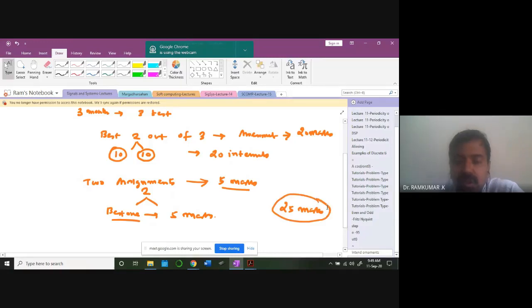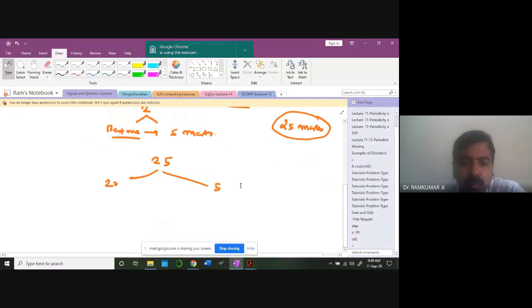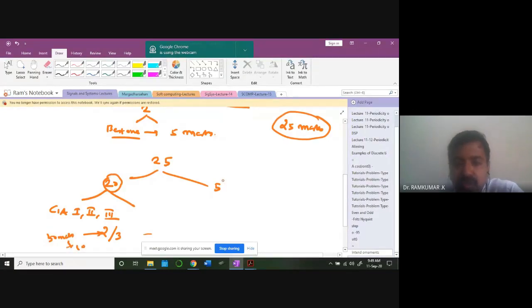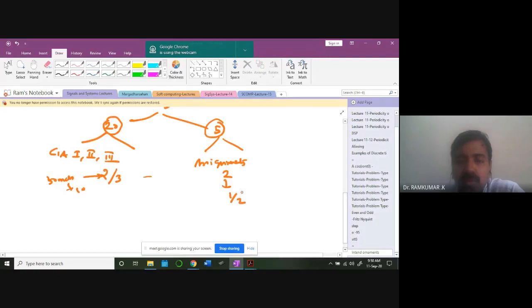So now can you understand clearly? I'm splitting the 25 into two parts. This 20 will be evaluated based on CAA 1, 2, and 3, and 2 out of these 3 will be taken. Each test is for 50 marks, but I'll be converting it to 10 in order to get 20. Then this 5 is based on assignments. I'll be giving 2 assignments and the best one will be taken, 1 out of 2, 5 marks.